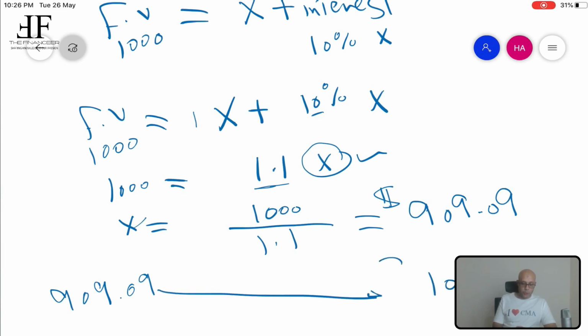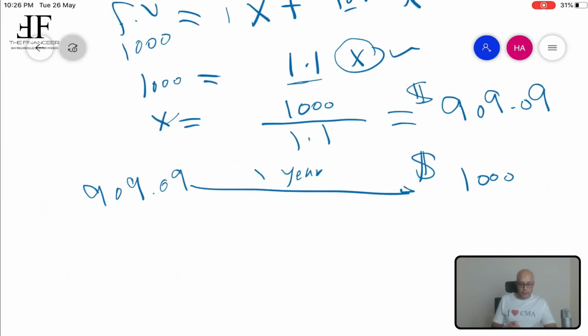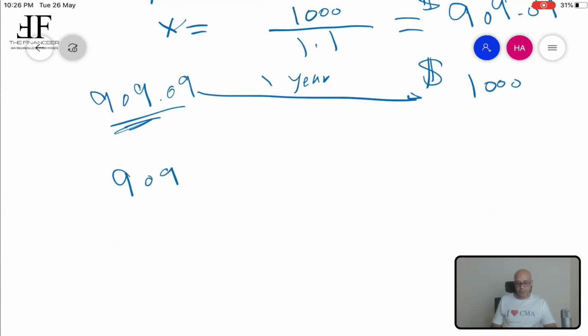If you deposit this today, you are going to get interest on it of 10%, so 909. Let's take a short number, 909 plus 10% times 909. This must equal $1,000. So now we call this 1,000 the future value.